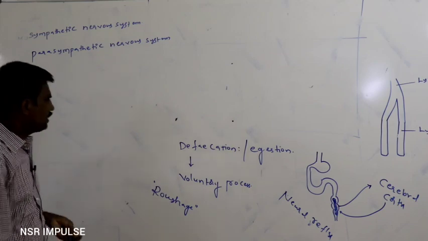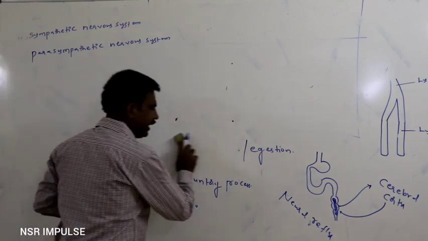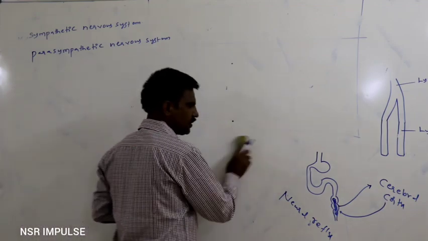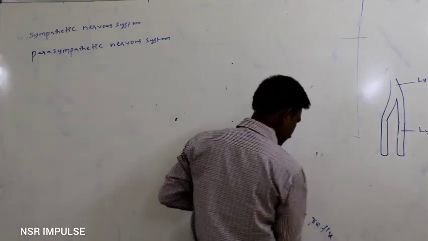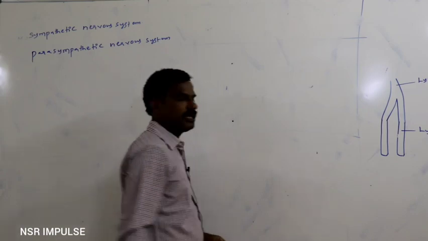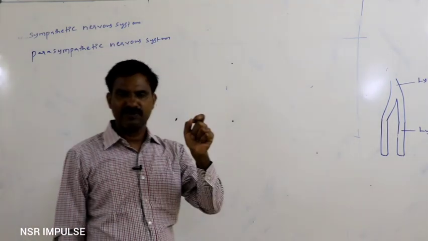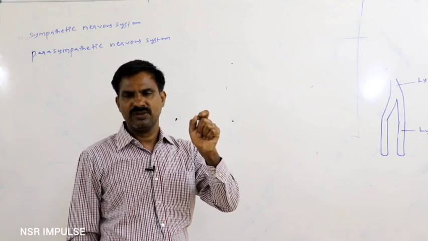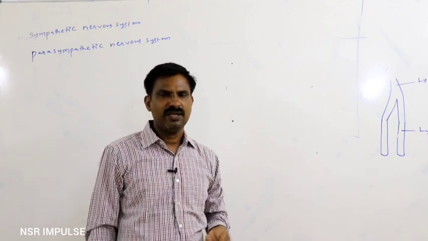Similarly, the endocrine system also regulates digestive system activity. Means certain types of hormones are secreted from the wall of the alimentary canal. Such hormones also regulate digestive system activity.